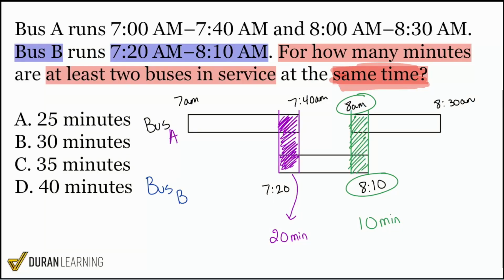So everyone, if we are trying to confirm for how many minutes these buses are running at the exact same time, well, we had a 20-minute interval right here and a 10-minute interval right there. Add those together, 20 plus 10, and that leaves us off at 30 total minutes, which makes our final correct answer here, my party people, answer choice B.